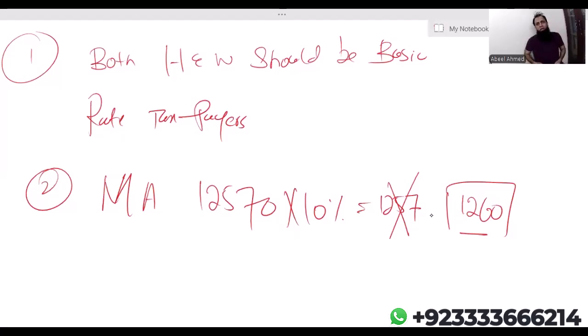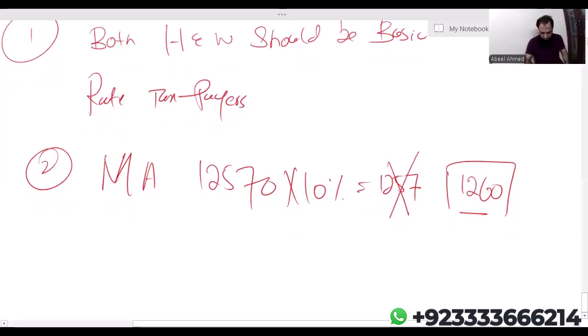So basically, one spouse is transferring 10% of the personal allowance to the other spouse, but the recipient spouse's personal allowance will not increase by 1,260. Now the question is, if the recipient spouse's personal allowance is not increasing by 1,260, how does it work? So let me show you this with the help of a question.